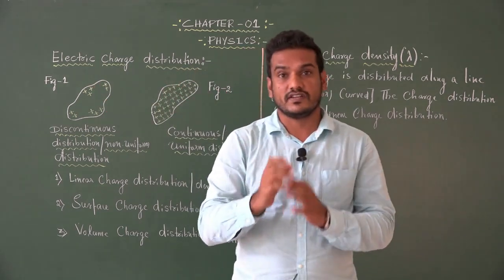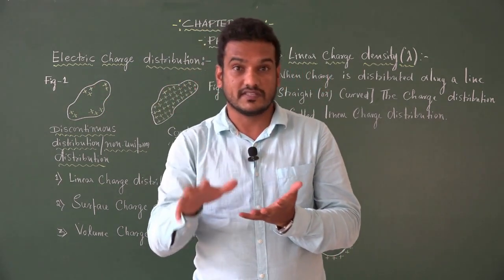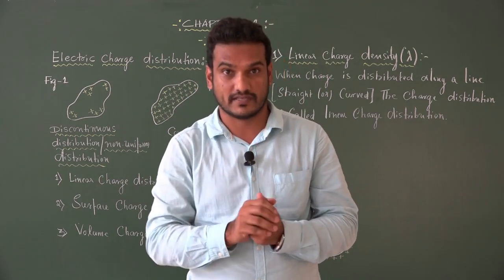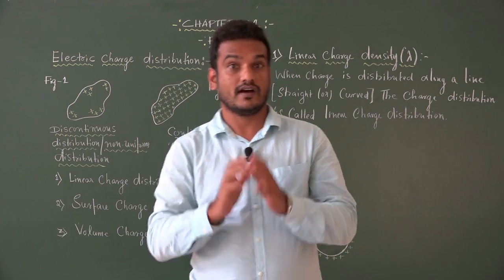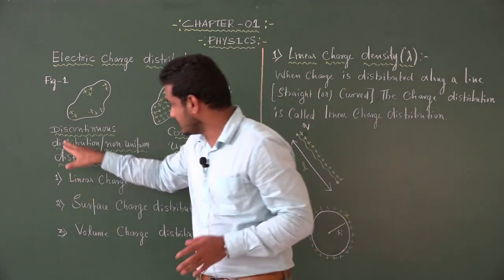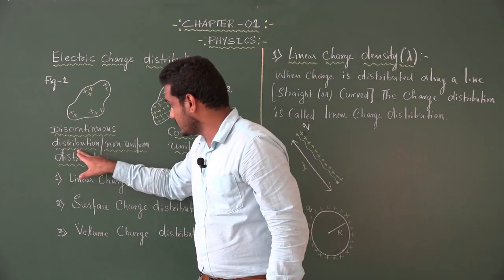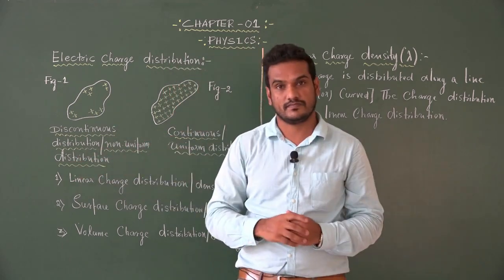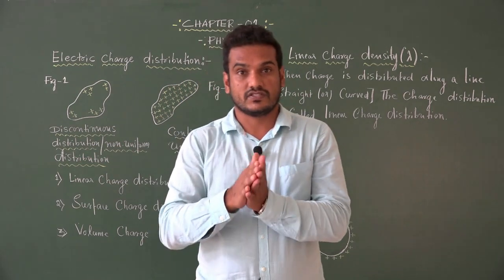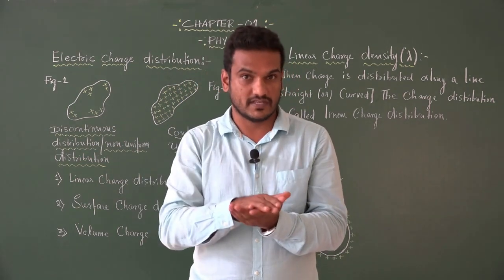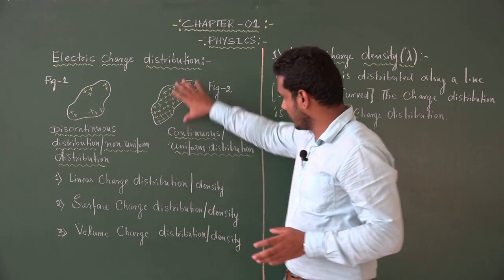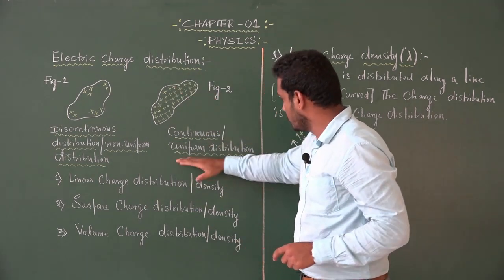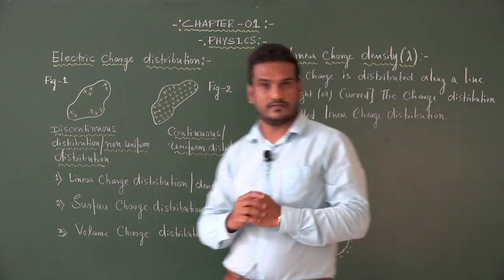When the charges are distributed over the surface of an object in a random or discrete manner, it is said to be a discontinuous or non-uniform distribution of charge. Suppose the charges are distributed over the surface of a substance uniformly like this, then it is said to be a continuous or uniform distribution.